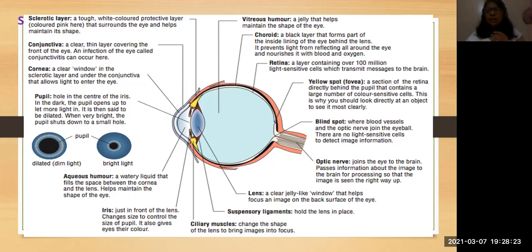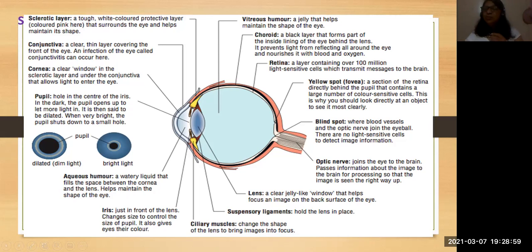Then another liquid part is called the vitreous humor. It is a jelly-like substance which maintains the shape of the eye. So the aqueous humor and vitreous humor are both a type of water, but the aqueous is liquid water type, while the vitreous is a jelly because it gives a proper tight shape to the eyeball. Then next you can see the yellow spot. What is this yellow spot?